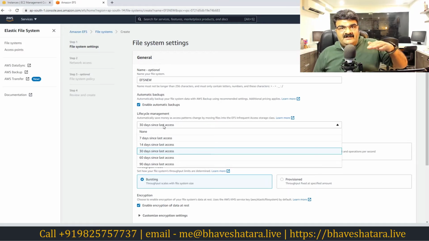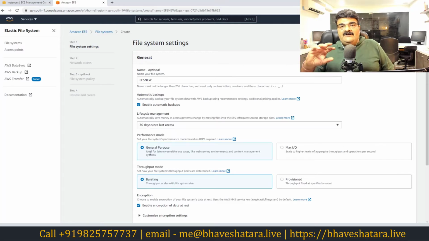So here they have one facility. For example, you can say that after 30 days, move my data into the infrequent storage class. So whenever you store a file, after 30 days it will move this file to the infrequent storage, and then you pay only for the infrequent storage class. Now if you are not sure about this, no problem, you can select no, and then you pay for the standard storage class only.